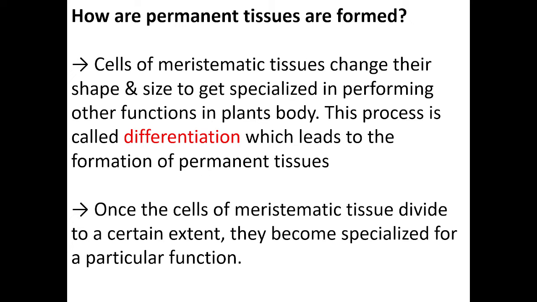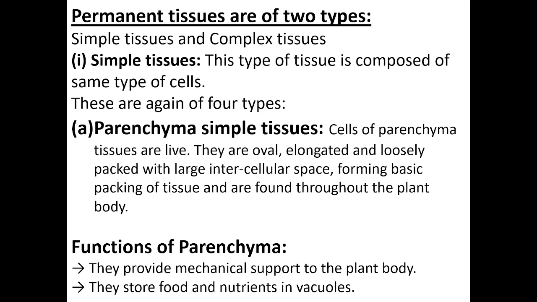Then that process is called differentiation, which leads to the formation of permanent tissues. Clear what I am saying? You have to remember how the permanent tissues are formed. That is due to differentiation. When the meristematic tissues stop working, there is a formation of permanent tissues. Clear? In permanent tissues, there are two main types, that are simple tissues and complex tissues.